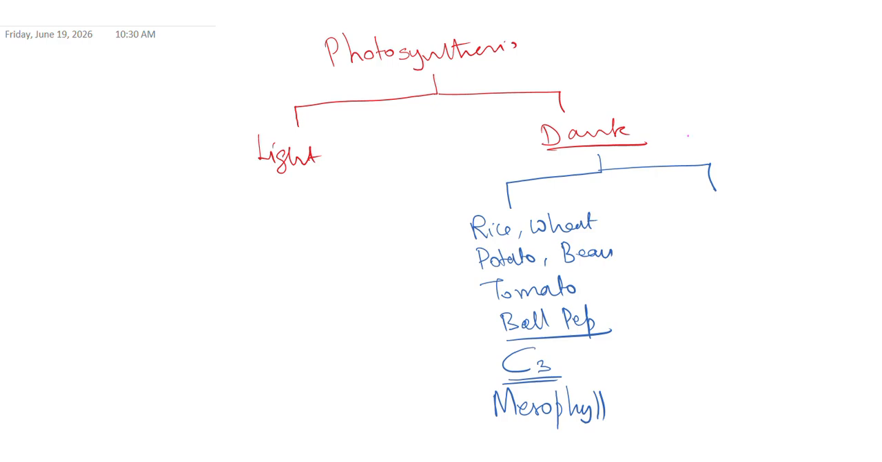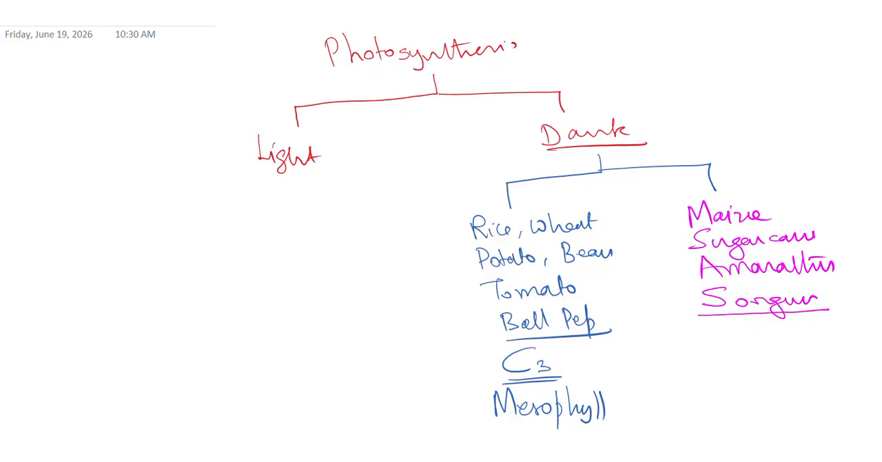Whereas in plants like maize, sugarcane, amaranthus, sorghum, the process of dark reaction is called C4. Remember, C4 has C3 also.